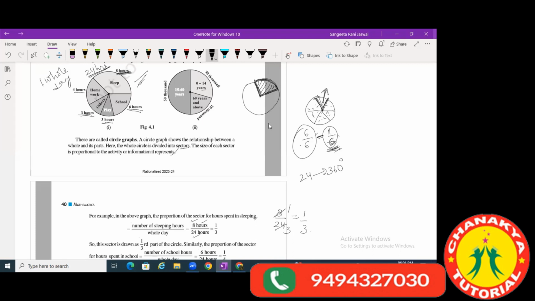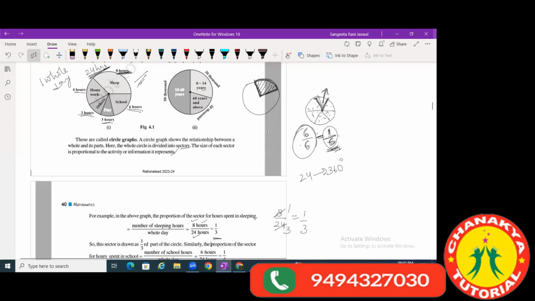Same way as there were 6 pieces in a pizza and the whole 6 pieces was 6 by 6. And when I took one fraction of it, it became 1 by 6. So similarly, I'm taking 8 hours out of 24 hours. So my fraction will be 8 by 24, which is equal to 1 by 3. Understood this much part? Everyone understood? Anyone who did not understand this part?